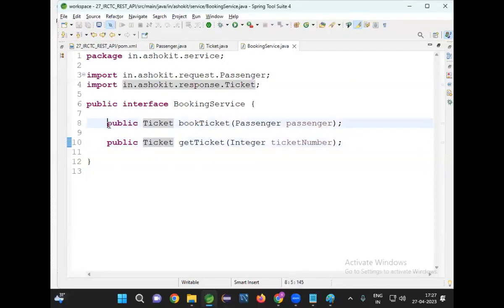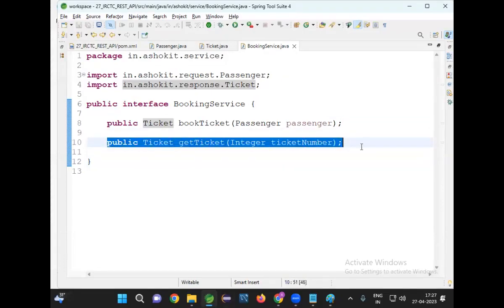So this is used for booking the ticket. After booking is completed, say one month back you booked a ticket. Today you want to download your ticket. For that there should be a method to get the ticket. For example, you want to go to your hometown. One month back you booked your ticket. Now you lost that printout. Then what will you do? Again you will go to the application, give your ticket number, and download your ticket. So one method to book the ticket, another method to get the ticket.